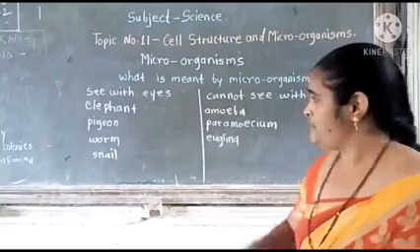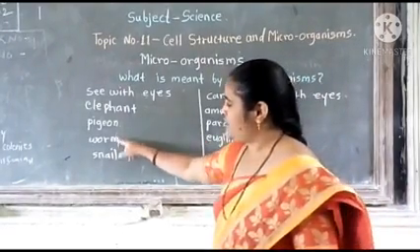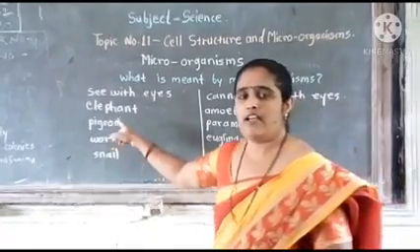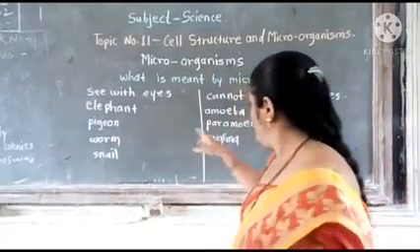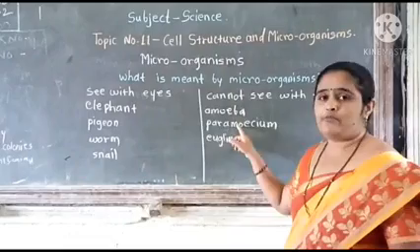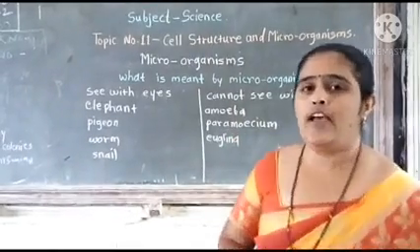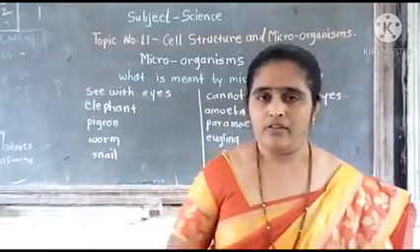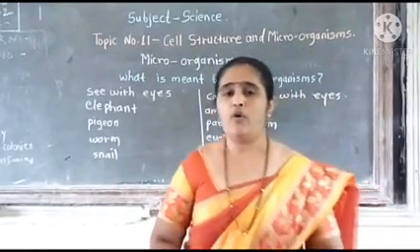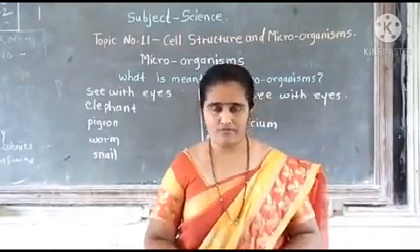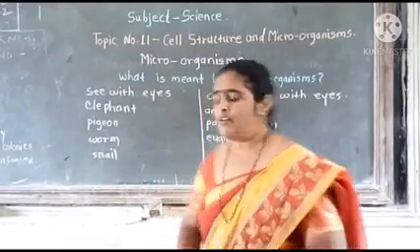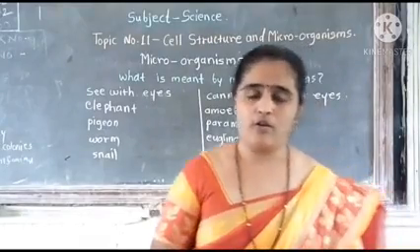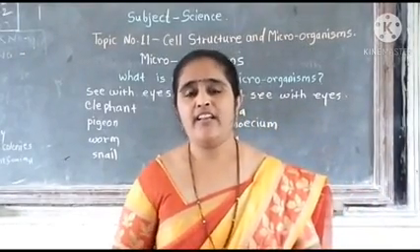Okay students, elephant, pigeon, worm and snail, these animals are seen with the help of our eyes. But amoeba, paramecium, euglena, these animals cannot be seen with the help of our eyes. These animals are seen only with the help of a compound microscope. This means all these animals are nothing but microorganisms. We are getting the answer.